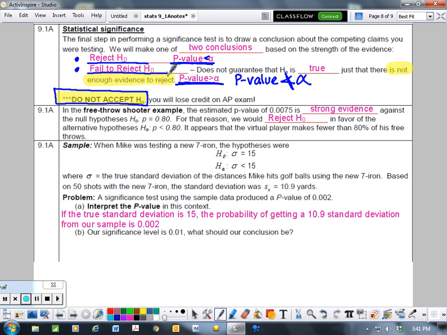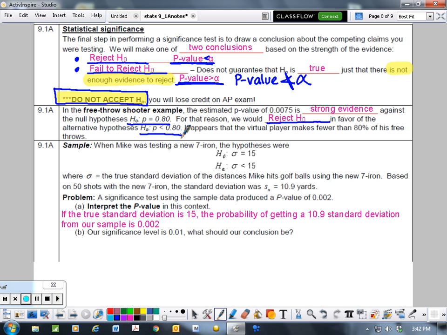So in our previous beginning problem, the free throw shooter example, the estimated p-value is 0.0075. That is strong evidence against the null hypothesis that the proportion of made shots should be 0.8, so it makes 80% of its free throws. For that reason, our conclusion would be to reject H0 in favor of the alternative hypothesis that likely they make less than 80% of their free throws. It appears the virtual player makes fewer than 80% of the free throws.